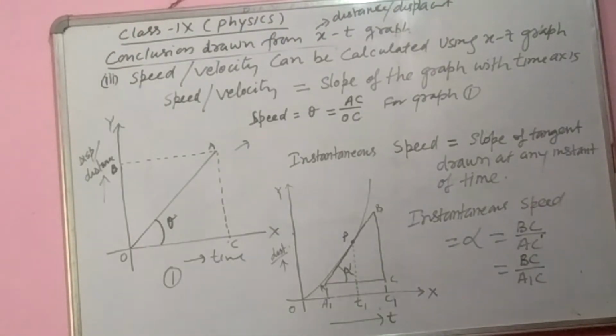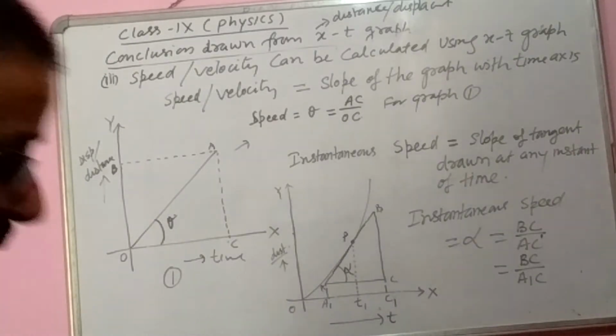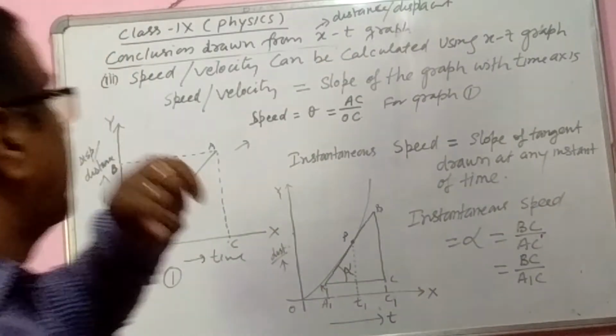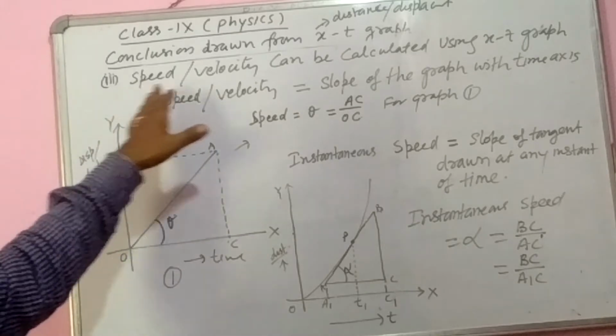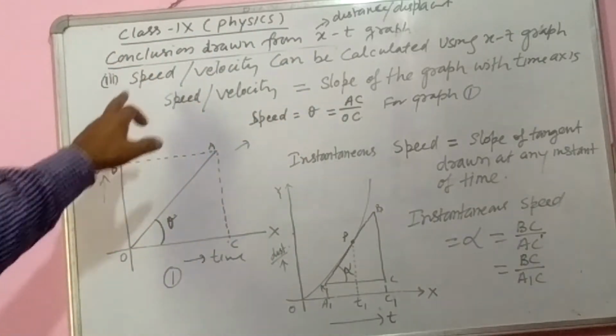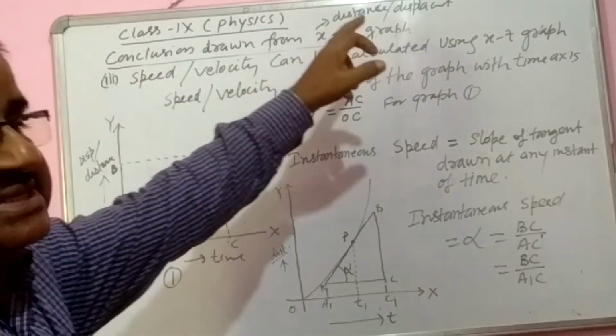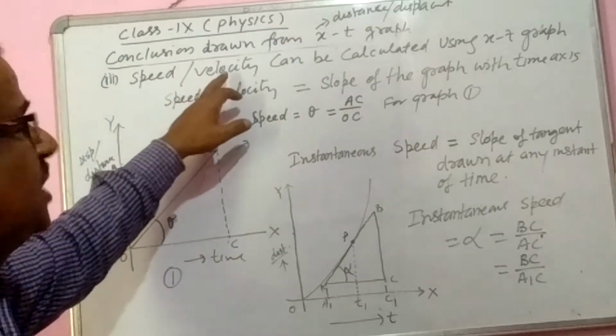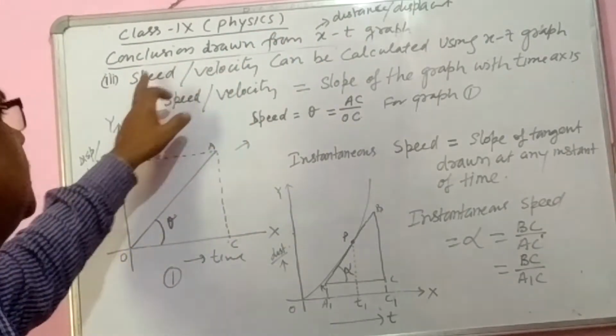Now the third conclusion drawn from the distance or displacement time graph is speed or velocity. If it is a distance-time graph, then we can calculate the speed. If it is a displacement-time graph, then we can calculate velocity.